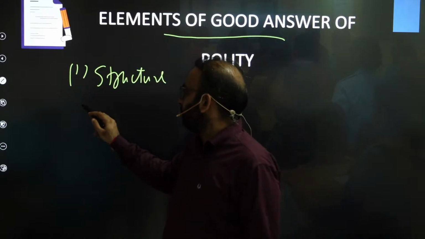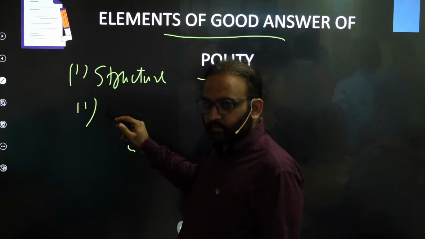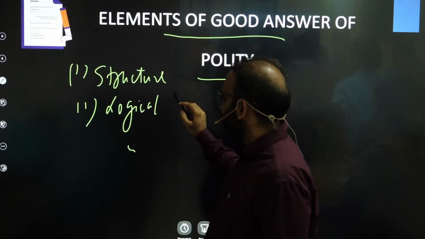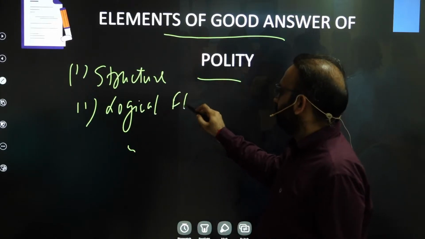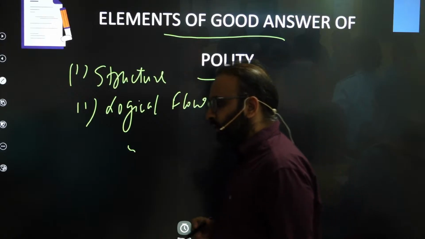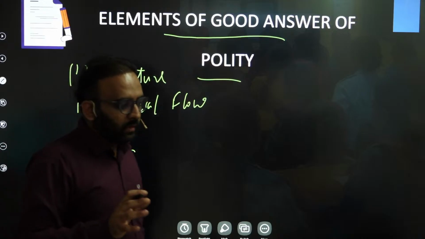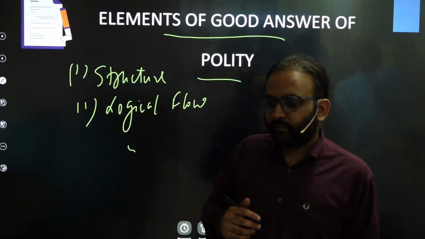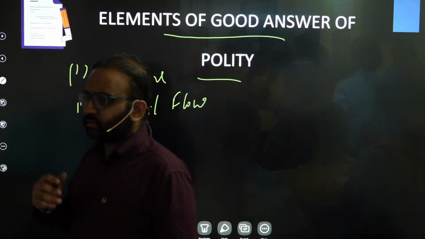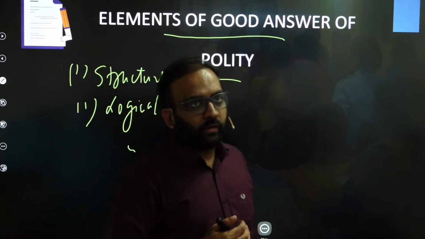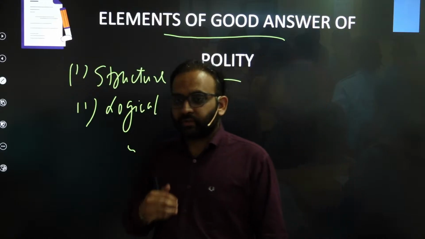Second, in your structure of the answer, you need to also be quite careful about the logical flow of the answer. The structure of the answer is complemented with logical flow. Logical flow means that there should be smoothness in reading of your answer, right?